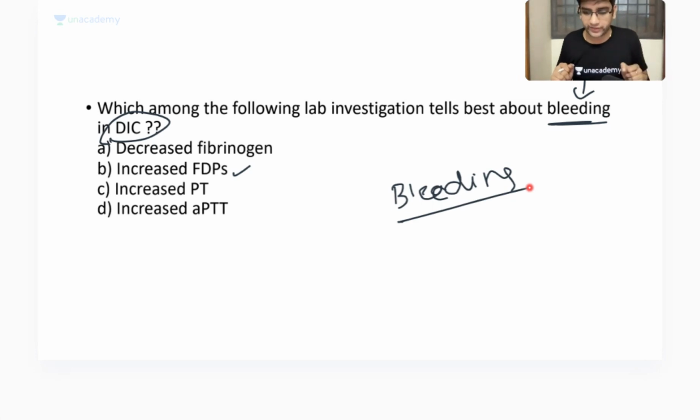It has to be a defect in clotting, right? So which of the following will be the best one to say clotting will be abnormal? The answer should be your option A, fibrinogen, because what is a clot? A clot is nothing but fibrinogen to fibrin.